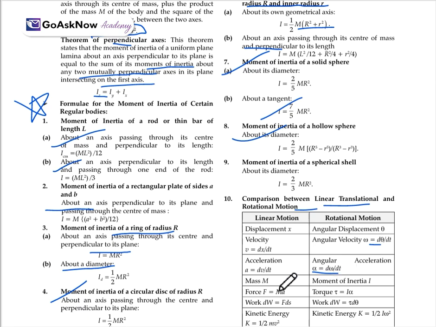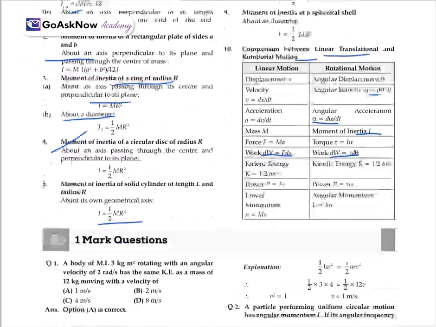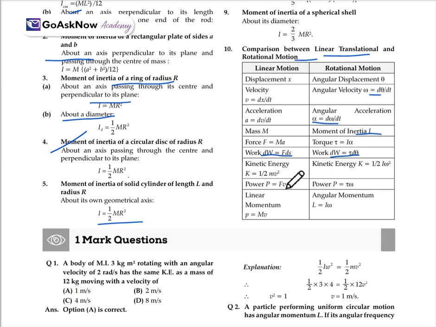Mass will be m, but here the analog of mass will be the moment of inertia I. Force F is equal to ma, here torque tau is equal to I alpha. Work dW is equal to F ds, here work dW is equal to tau d theta. Kinetic energy is equal to half mv², here kinetic energy K is equal to half I omega². Power P will be equal to Fv, and here power P will be equal to tau omega. Linear momentum P is equal to mv, angular momentum L is equal to I omega. So this is the comparison between linear translational and rotational motion.